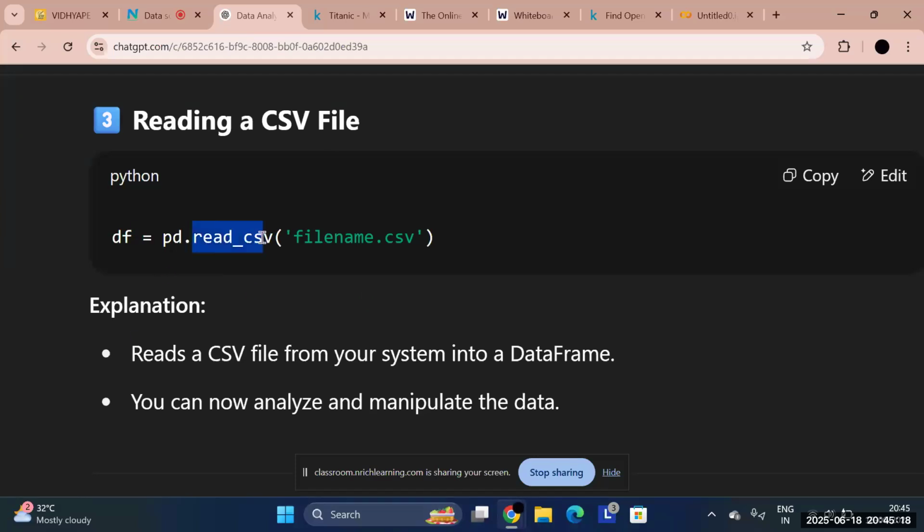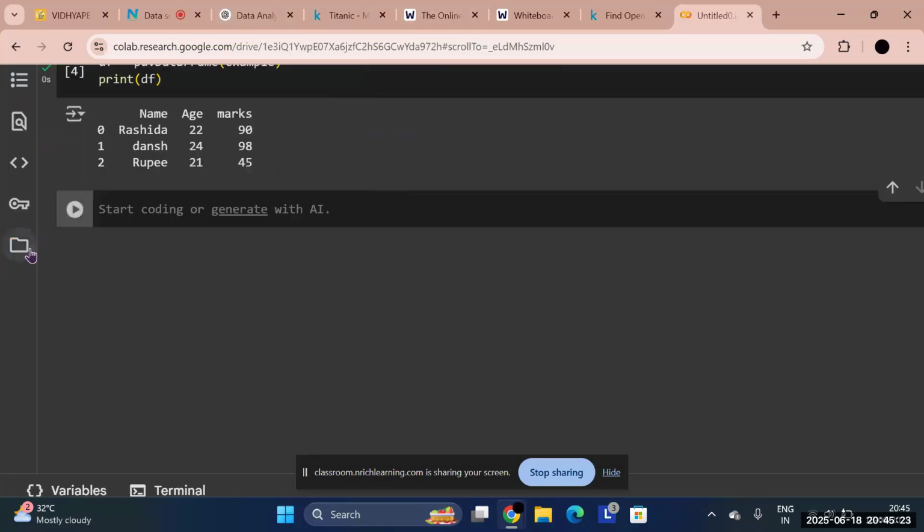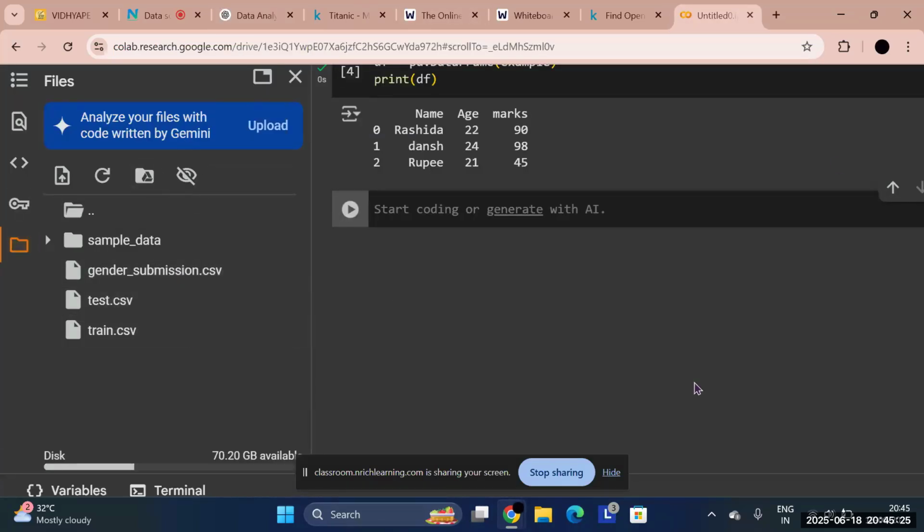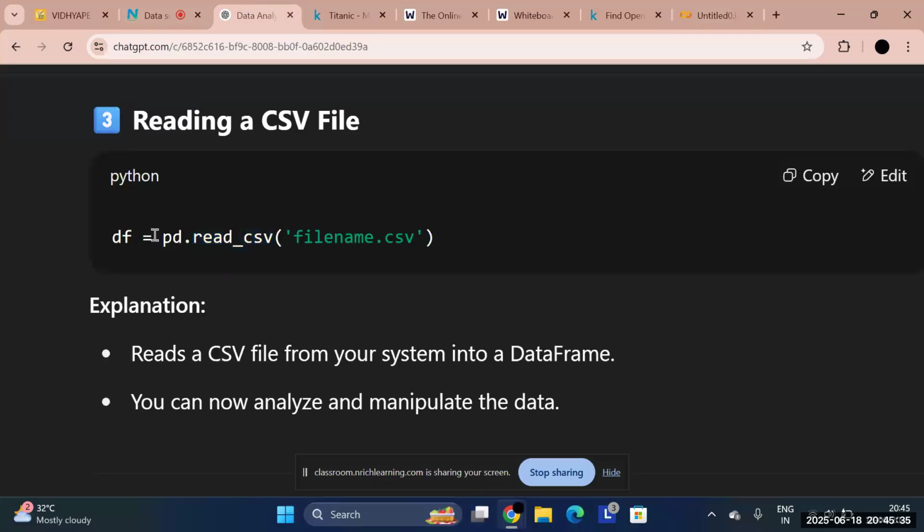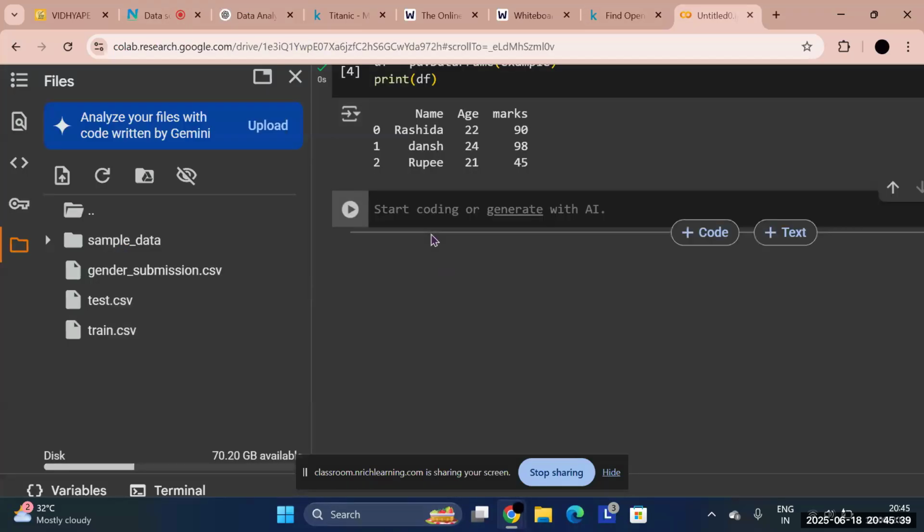And what if you want to make the computer read from that file? Now my Google Colab has uploaded all these files. How will my computer know what kind of data these files have? I have to tell it to please read the data out of this file. So I'll simply copy this and paste it.